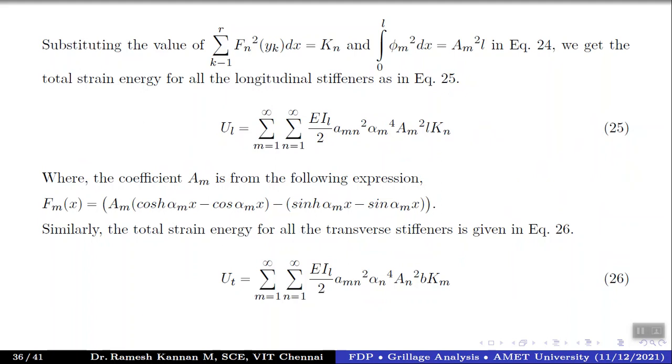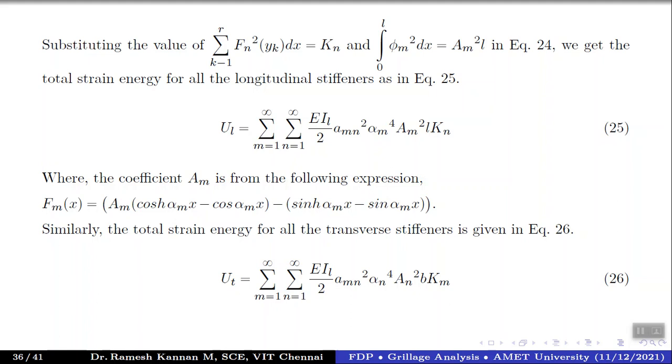So this will become the total strain energy of all the stiffeners. Once you find the total strain energy of all longitudinal stiffeners, we can predict the total strain energy of all transverse stiffeners. Same thing, but instead of alpha_m power 4, it is alpha_n power 4. Instead of A_m squared, it is A_n squared. Instead of L, it becomes B. Instead of K_n, it becomes capital K_m, or I can call it superscript m. So this is the factor.